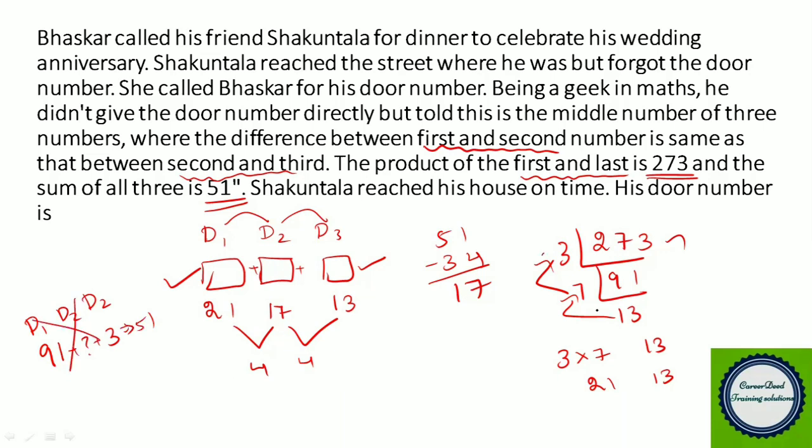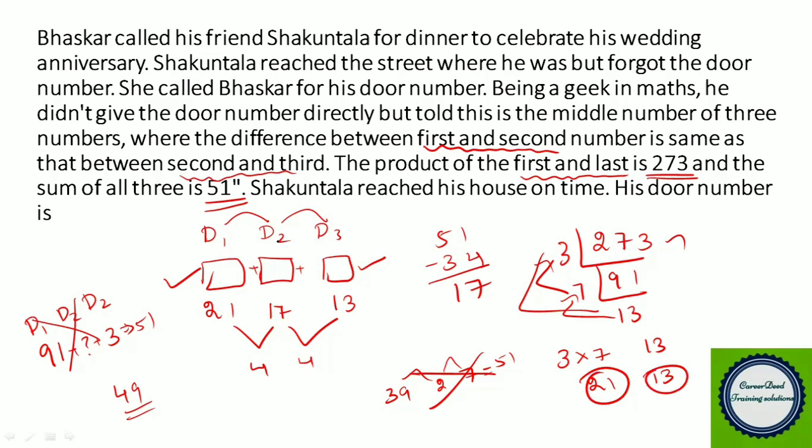Similarly, if you take 3 and 13, you get 39. So 39 and 7. So here the sum will be equivalent to 51? No, 39 plus 7, you get 46, so you definitely have to fix the middle number here, right? And the differences are not the same. So again, that combination will also not work. So we have to go with 3 into 7, 21, and 13. This combination will definitely work.